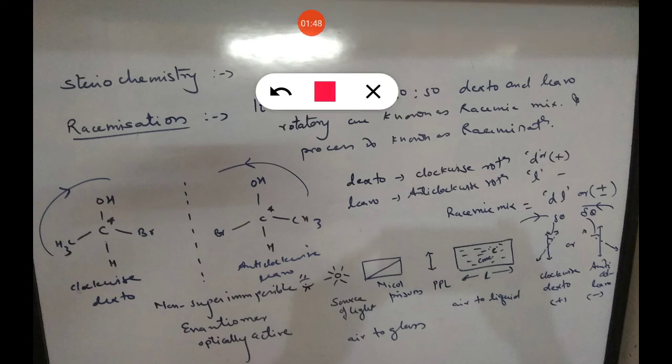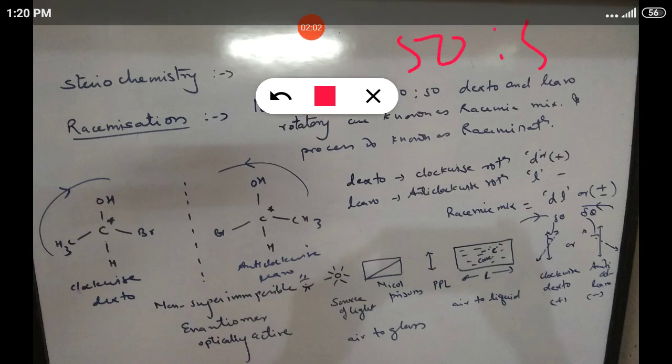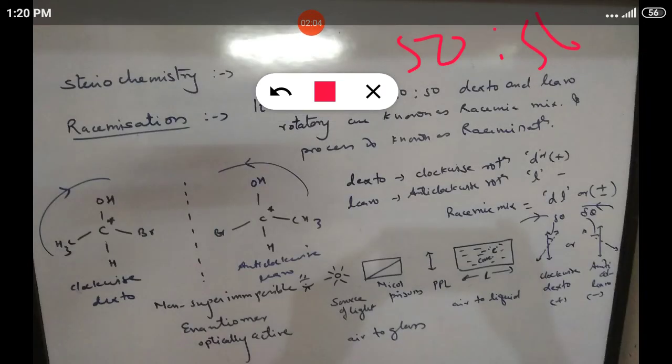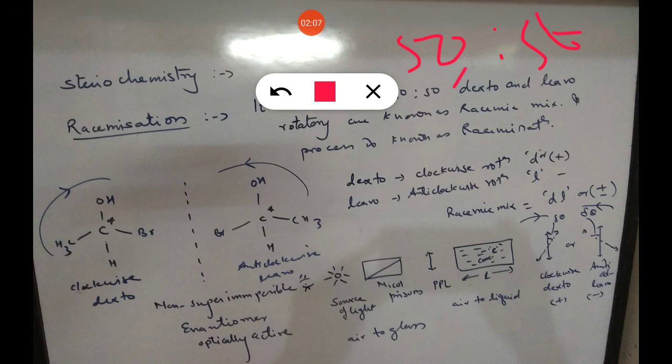Now the second term is racemic mixture, or the process is known as racemization. In case of racemization, here is a mixture of 50 to 50, right? So these mixtures are used, that is dextro and levo. Dextro means clockwise rotation, levo means anti-clockwise rotation. Dextro is represented by small d as well as a positive sign, and levo is represented with small l and a negative sign. As I said, it is a 50 to 50 mixture of dextro and levo.